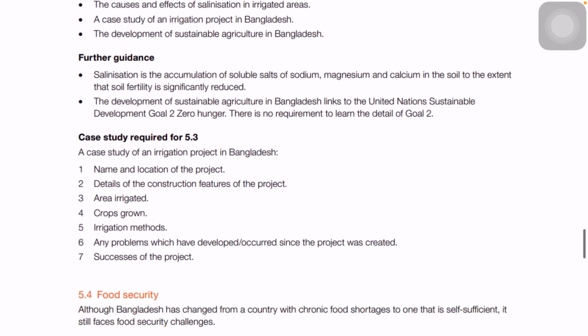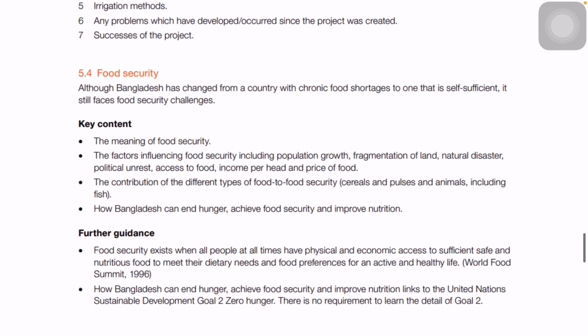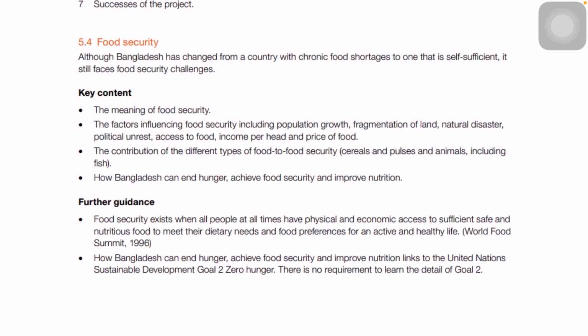So the last part is food security, which is a part of zero hunger. Food security is something like saving the food beforehand. How we can save the food beforehand, how we can go for a more sustainable way of food production, so that whenever a natural calamity arises, we know what we can do in that case.